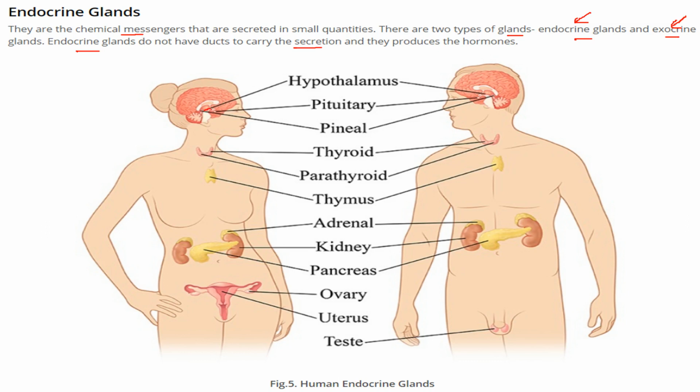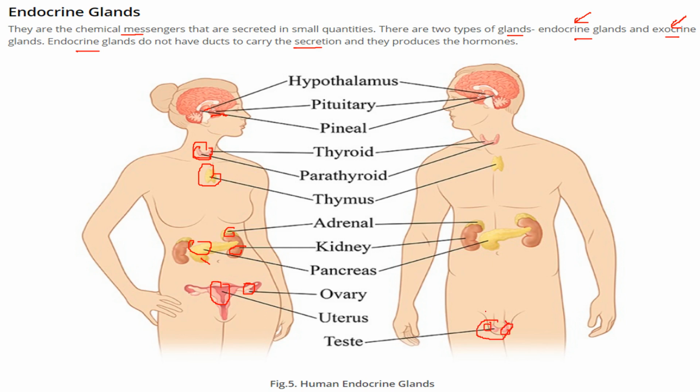From here we start: hypothalamus, pituitary, pineal, thyroid, then parathyroid, thymus, then adrenal, and we have kidney, pancreas, especially for different juices for digestion, then ovaries, uterus, and testes.